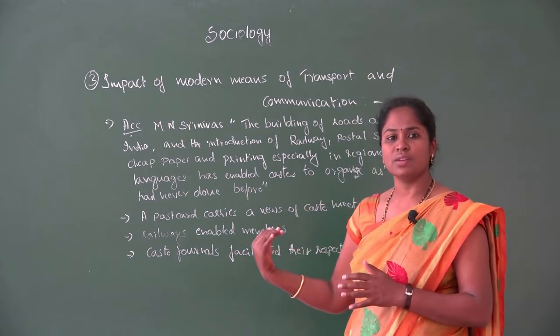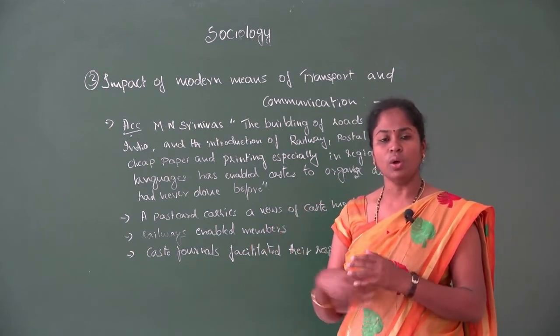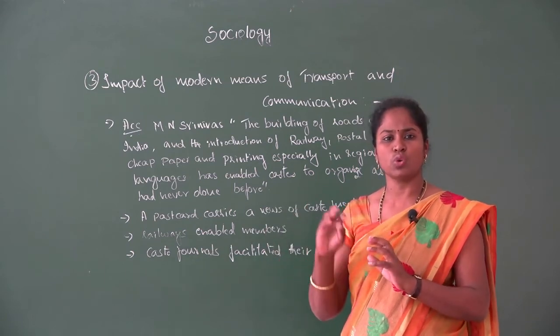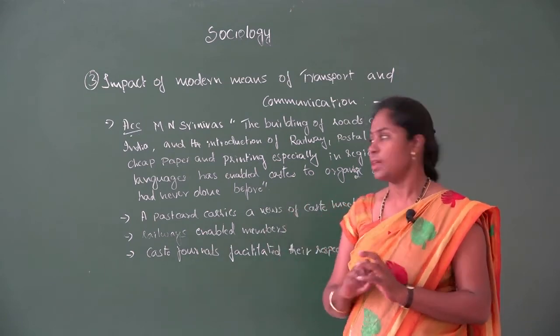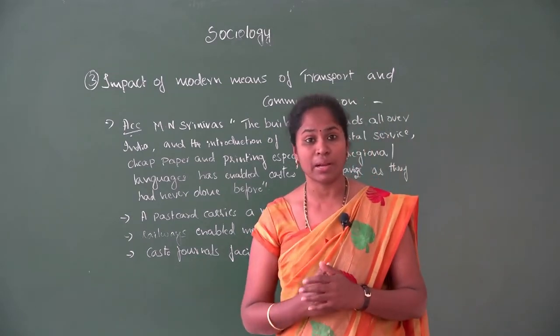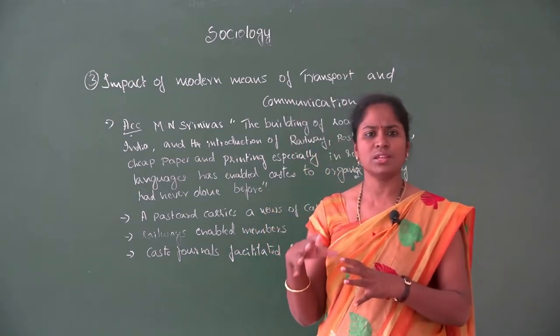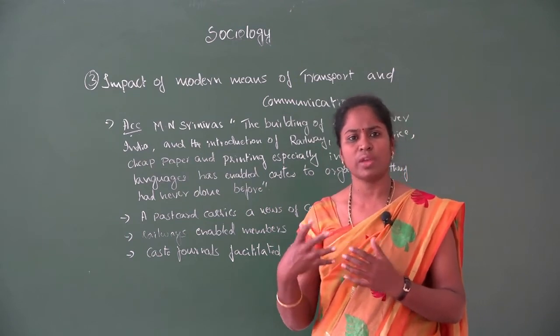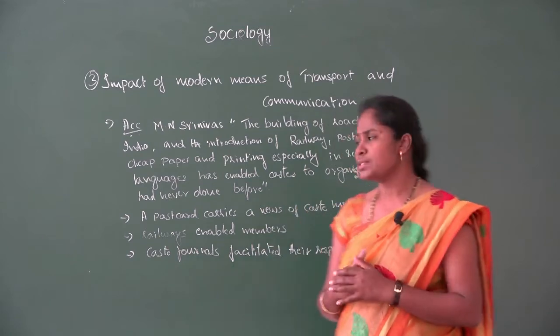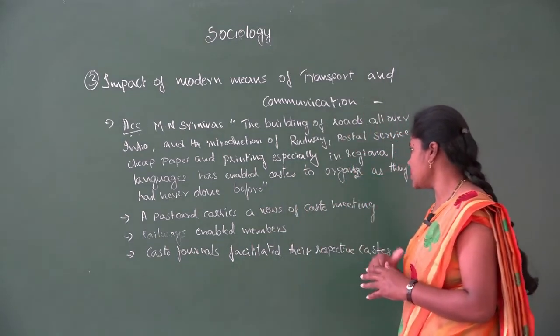Then postal services. It's very easy to communicate with people through letters and all these means. After that, we have cheap paper as well as printing presses. Printing is very easy at present, so any information we have to send is easy. Now we print and send through the postal services.